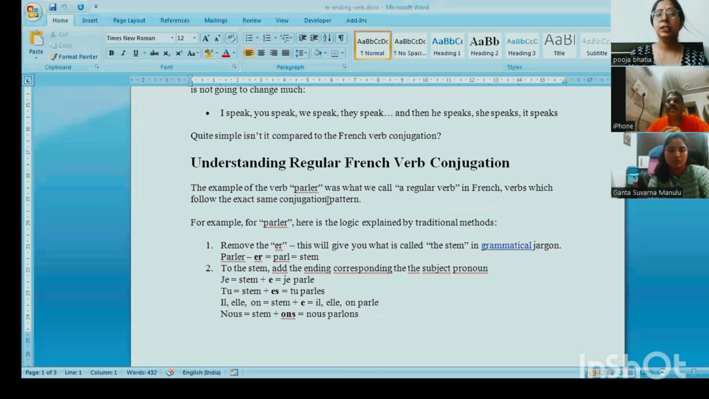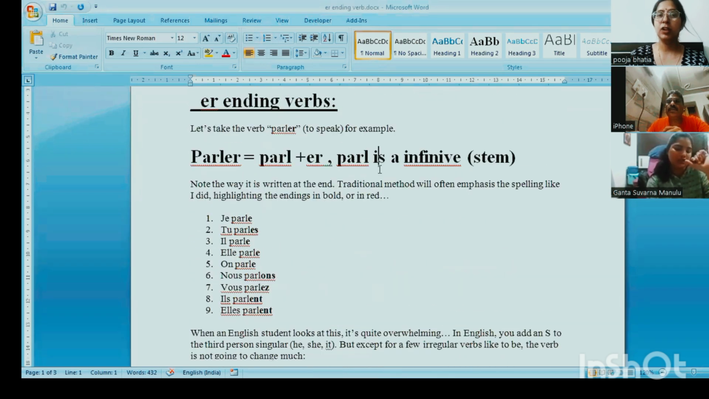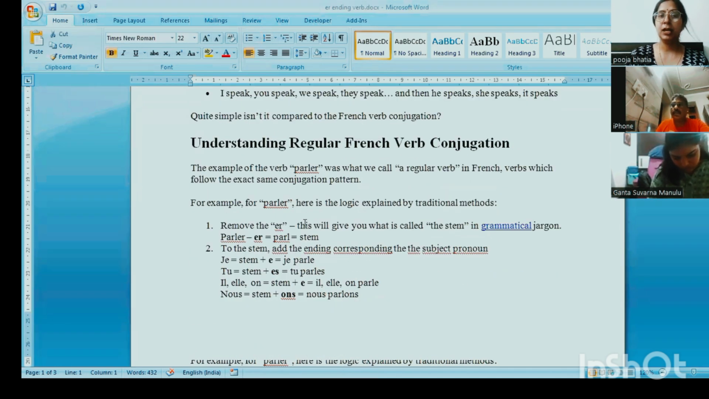In the er ending verb, what's going to happen? We just remove the ending part, the er, and we are left with the stem. The stem here is parl. Remove the er, this will give you what is called the stem, and parl is the stem, and to this stem I just add the endings corresponding to the subject pronouns. And what are the endings to that subject pronoun?